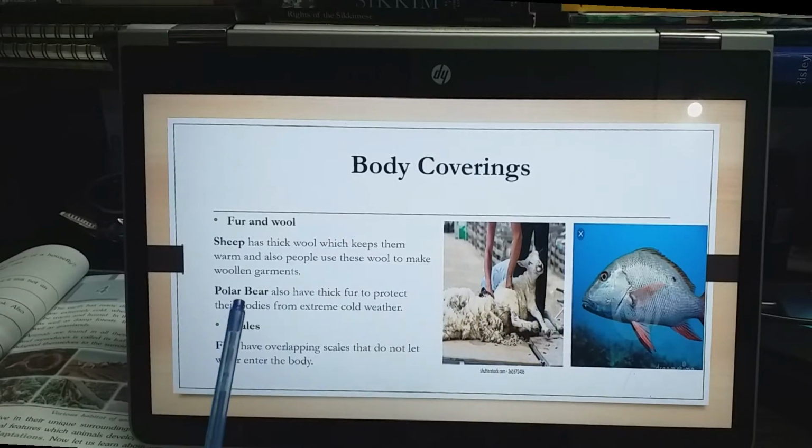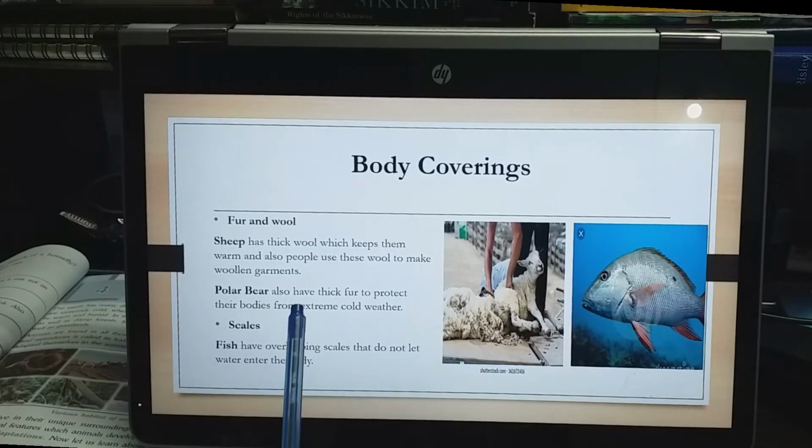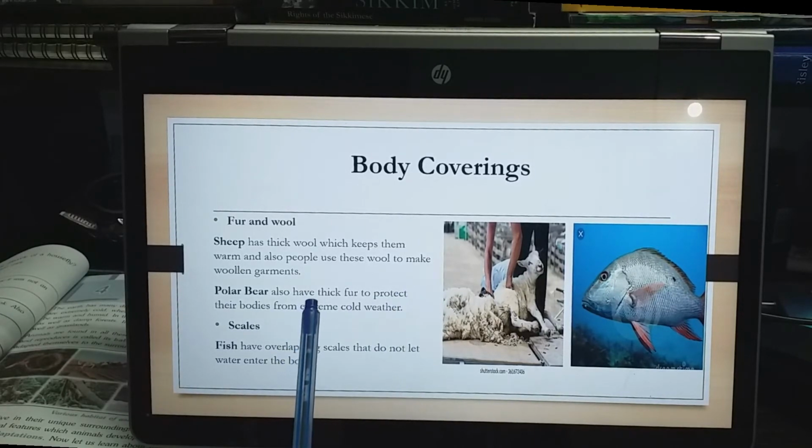Now next is polar bear. You must have seen polar bear on TV or in pictures, isn't it? They live especially in very extreme cold regions, where the areas are covered with snow or ice. So these polar bears have thick fur to protect their bodies from extreme cold weather. That thick fur of the polar bear helps to protect them from that extreme cold weather.